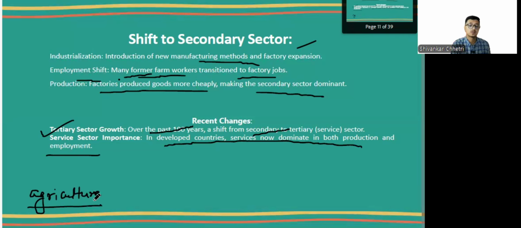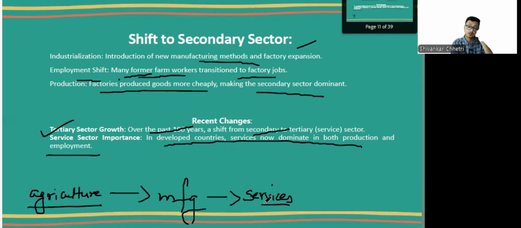which was the primary sector and the first economic activity that started after people started living in a society. And then we transitioned into a manufacturing sector where manufacturing grew, factories came up, there was the industrial revolution in most of the Western world. And now in the last 100 years, there have been services in various forms. There have been doctors, teachers, transportation, import, export. There has been an increase in the market, an increase in financial services, etc. So there has been a huge transition from primary to secondary and from secondary to service sector in recent years.